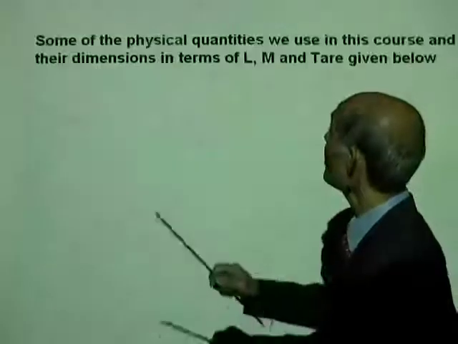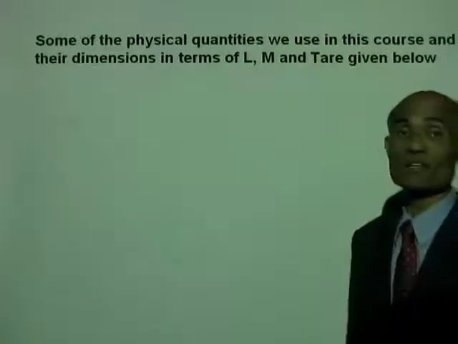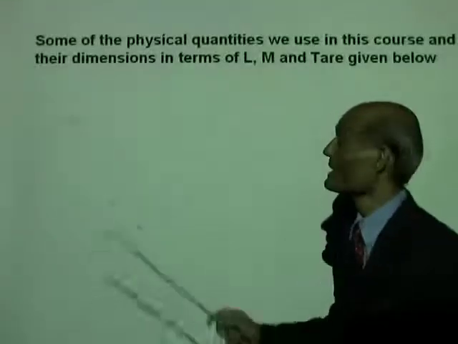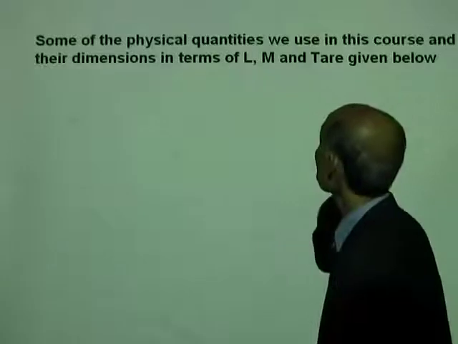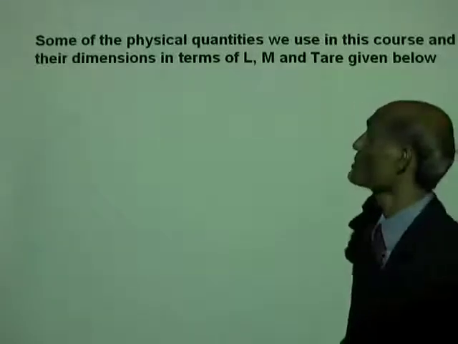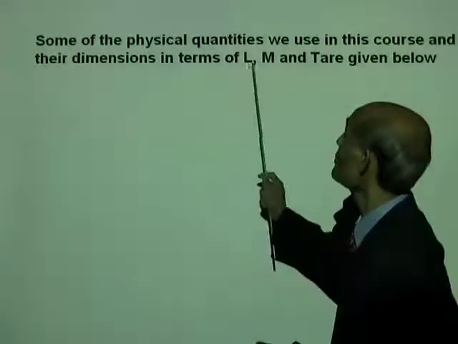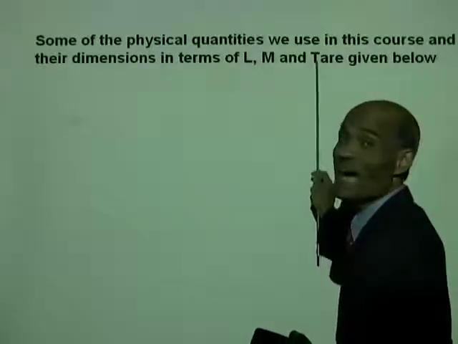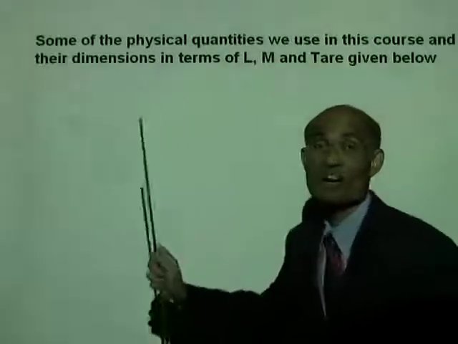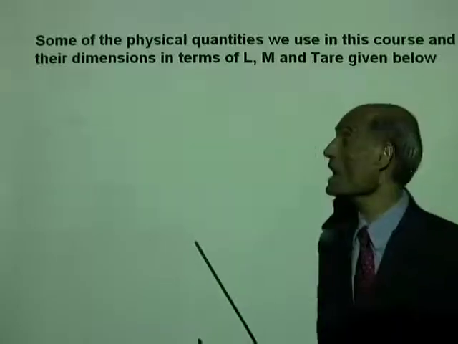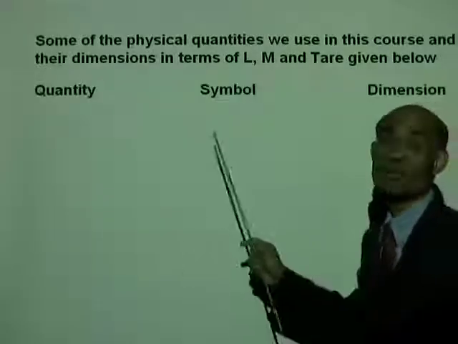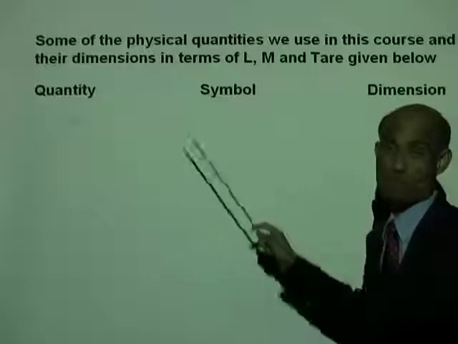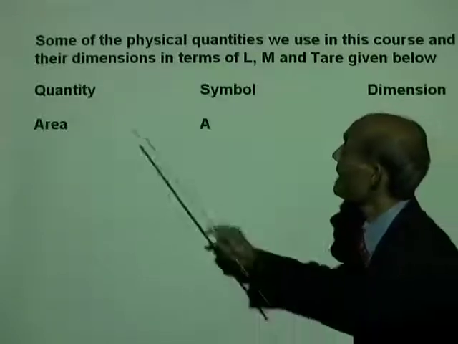Okay, let's go and look at another problem. Some of the physical quantities we use in this course and their dimensions in terms of L, M and T. I'm going to give it to you in here.